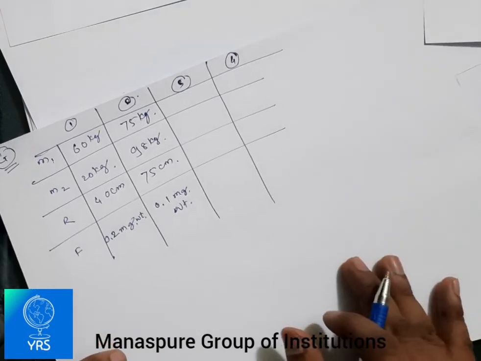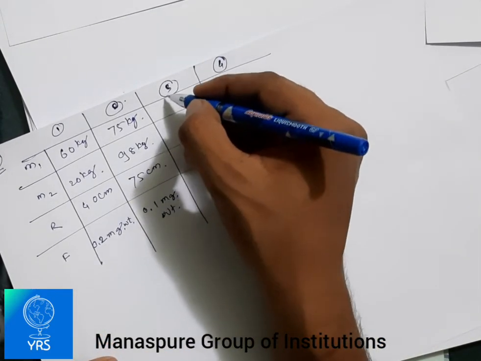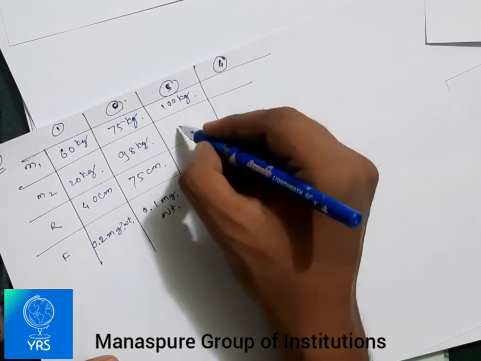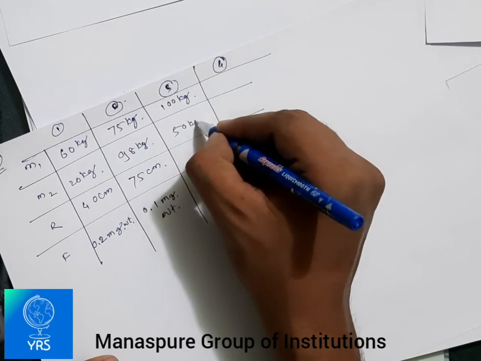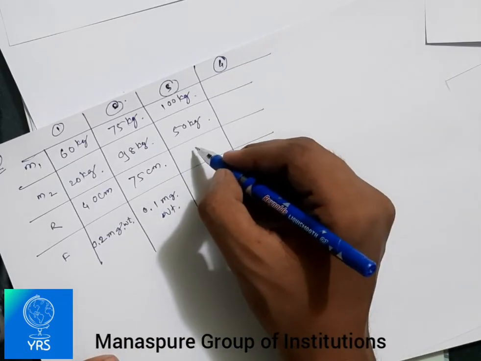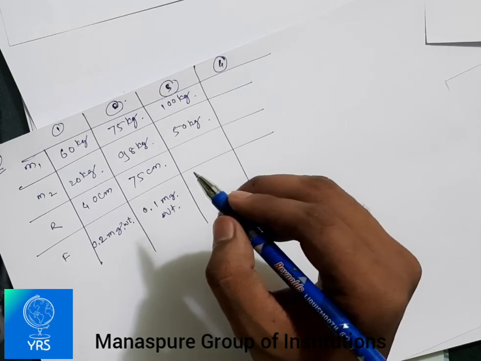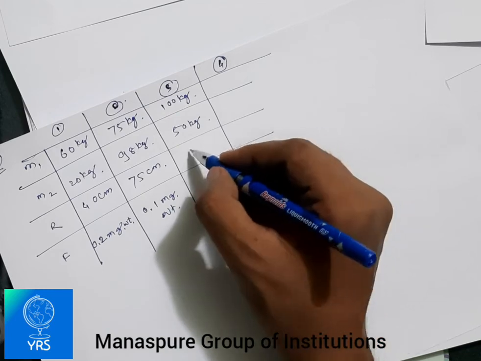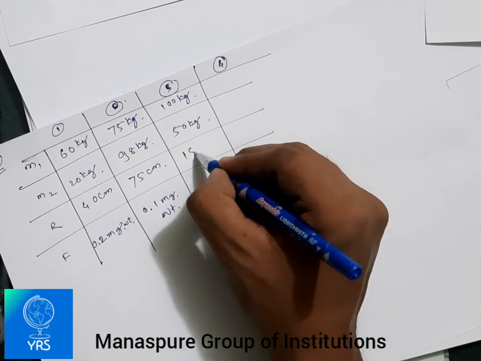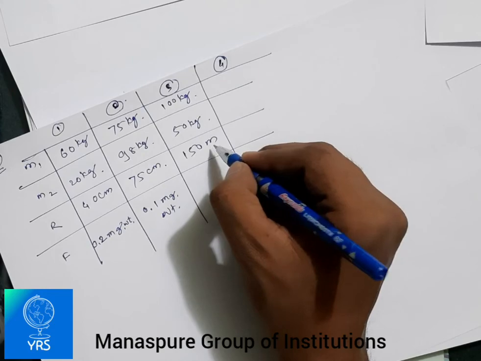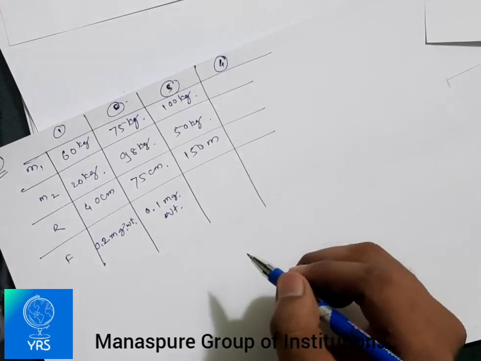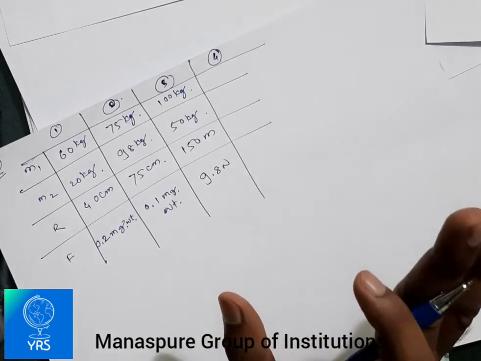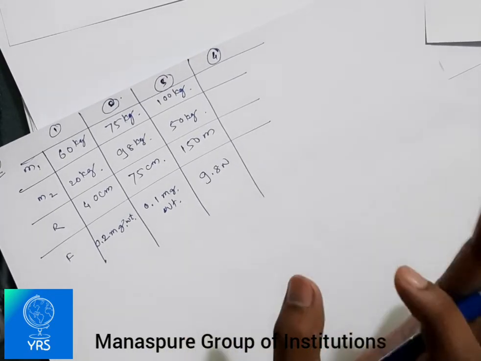Then talking about the next problem, there should be mass m1 of 100 kg, mass m2 of 50 kg. Then the distance here would be approx, let us take it as 150 meters. Kindly pay attention to the units. And then the force here would be 9.8 Newton. What is the force? 9.8 Newton. Okay.